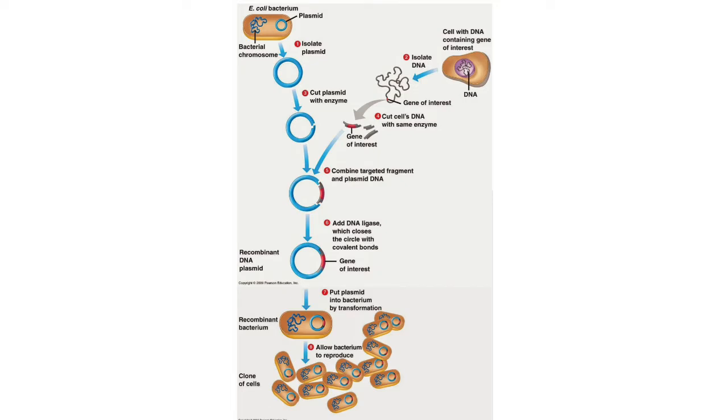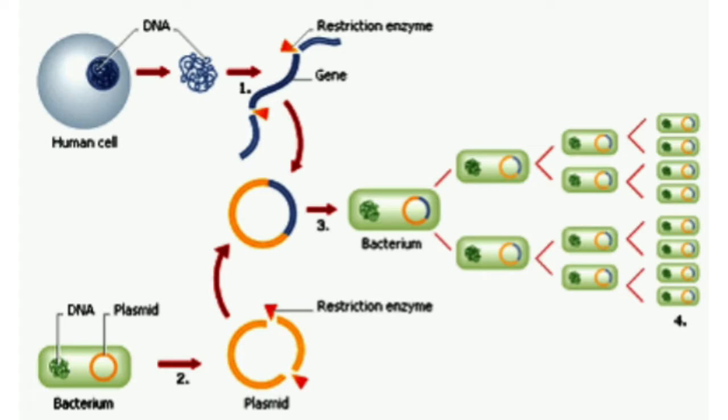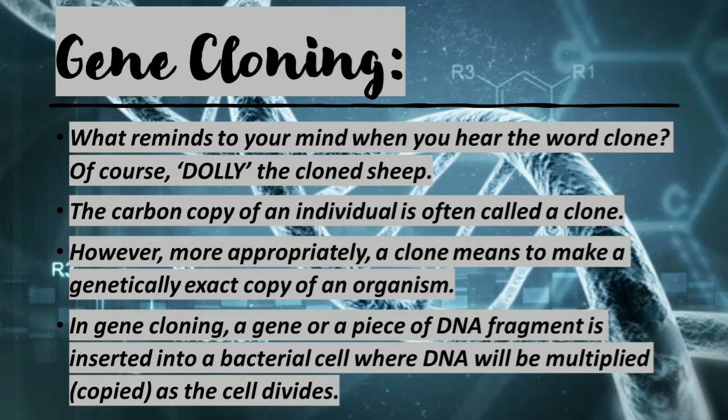The carbon copy of an individual is often referred to as a clone. However, more appropriately, a clone means a genetically exact copy of an organism. So in gene cloning, a gene or a piece of DNA fragment is inserted into a bacterial cell where DNA will be multiplied, or we can make copies of DNA as the cell divides.